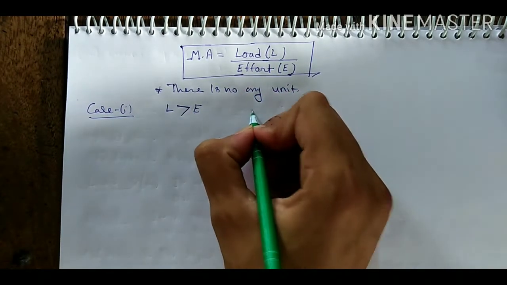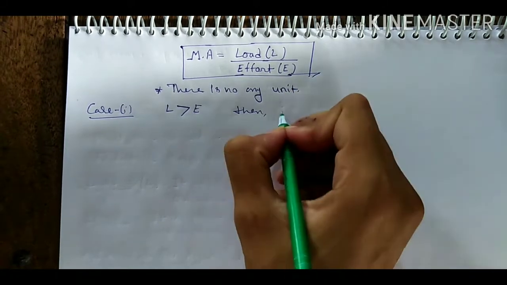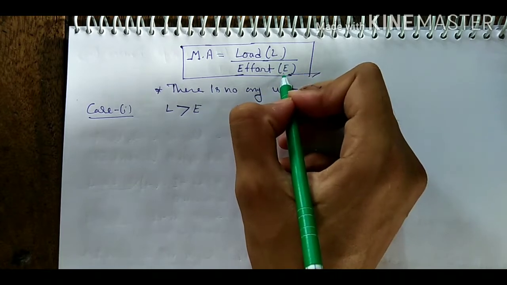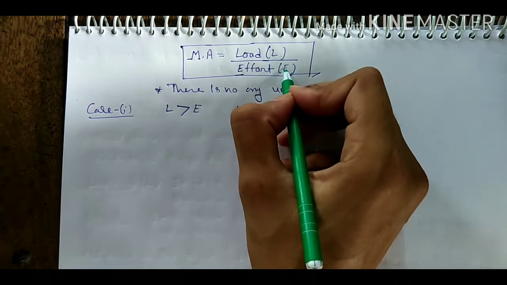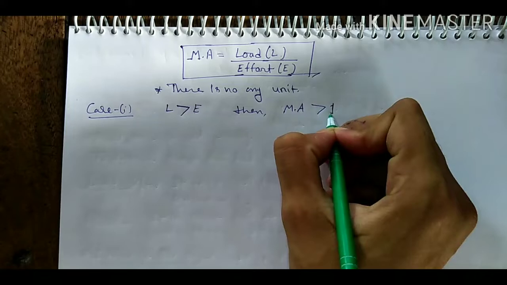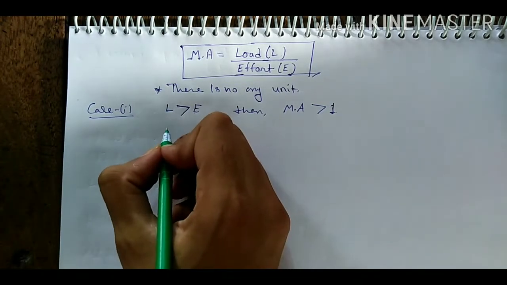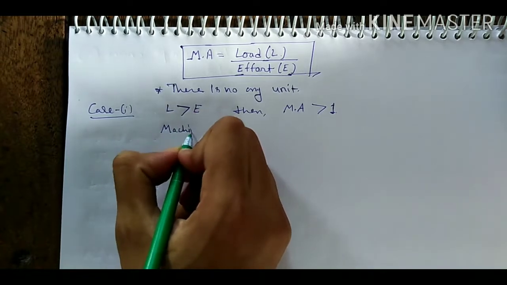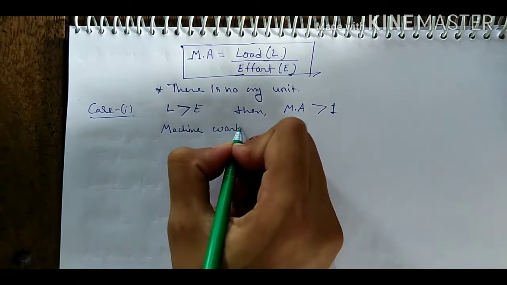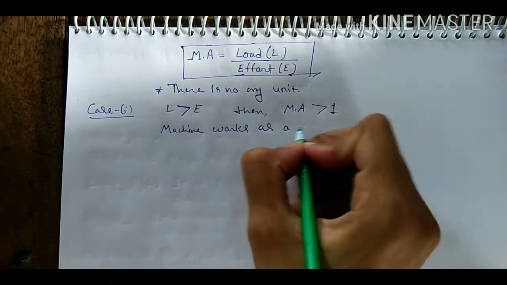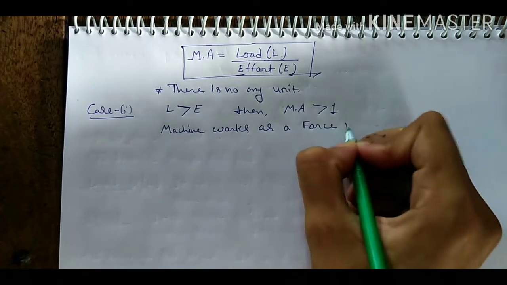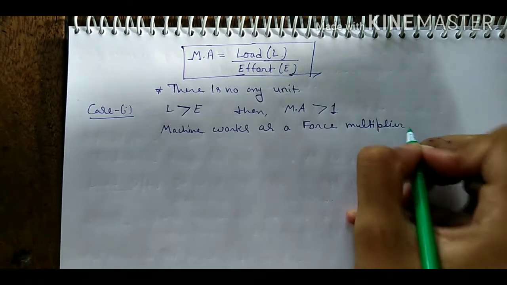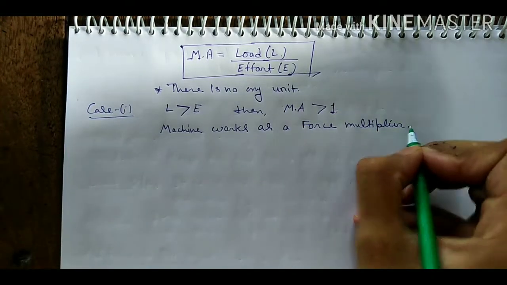Then mechanical advantage will be positive, because if L is greater and E is lesser, then L upon E will be greater than 1. This shows the machine works as a force multiplier. We will use it in different numericals.